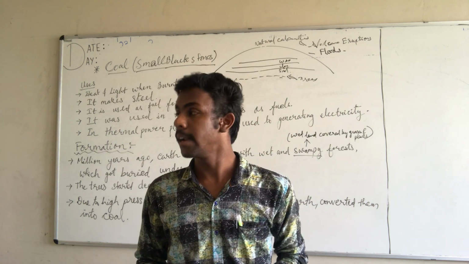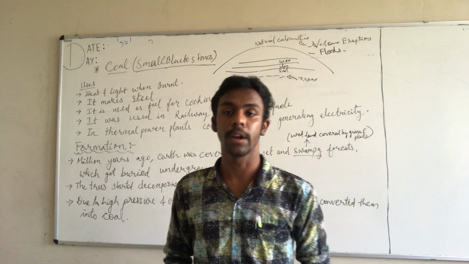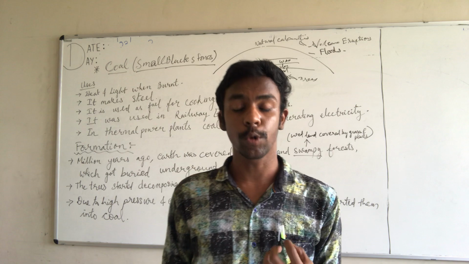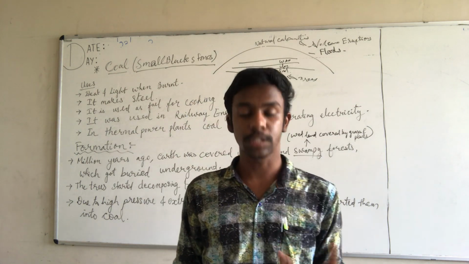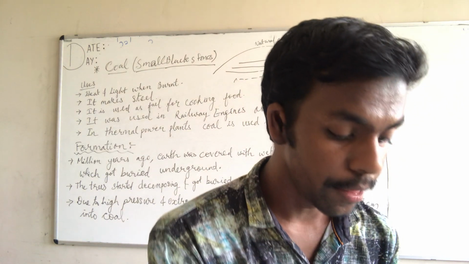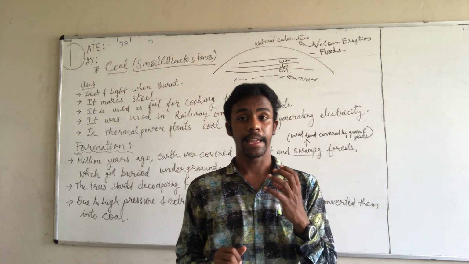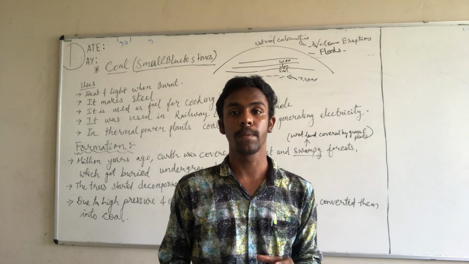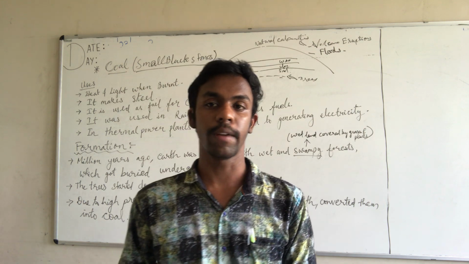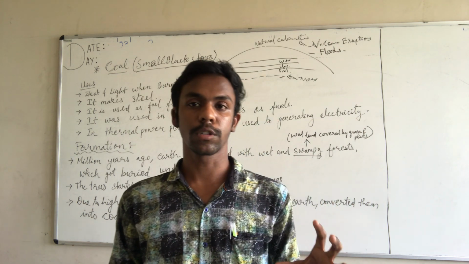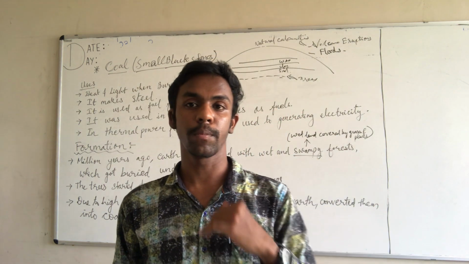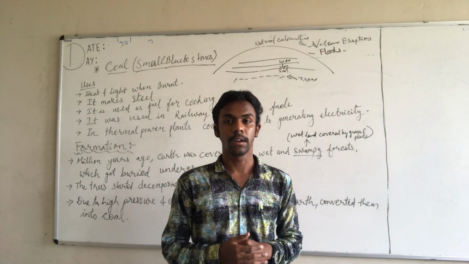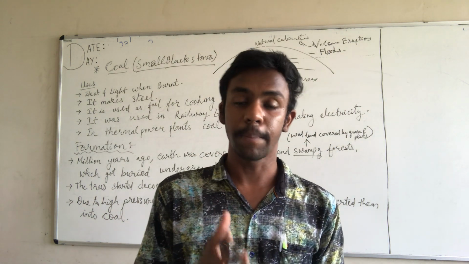What is the fourth point? Maintain and service vehicles regularly. Vehicles should be serviced regularly. It will help improve the efficiency of the vehicle, and fuel consumption could be reduced. When the vehicle runs in a smooth and healthy way, the usage of fuel is also reduced. So these are the 4 ways of conserving fuel, as well as petroleum and coal.